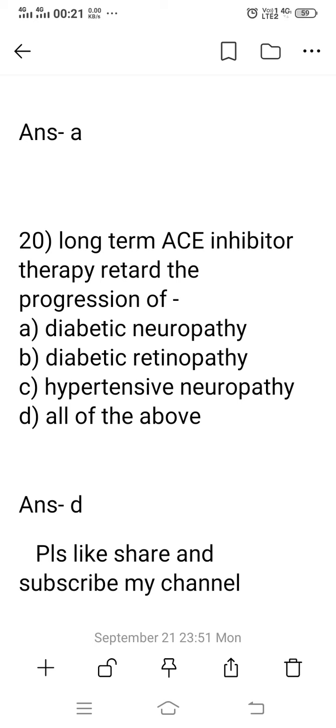Option C, hypertensive neuropathy, meaning excessive levels of high pressure also affect the nerves, producing nerve inflammation or nerve damage. Long-term ACE inhibitor therapy retards the progression of option D, all of the above, which is the right answer. It prevents the progression of diabetic neuropathy, diabetic retinopathy, and hypertensive neuropathy.